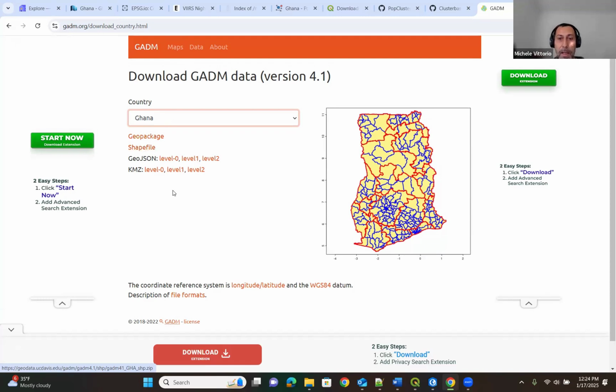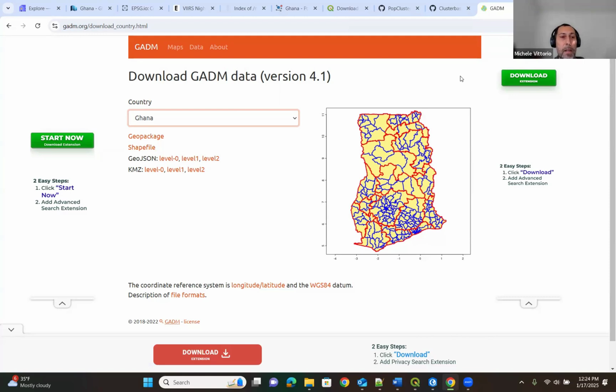You can see that level 0 is the external one, the country level. Level 1 is the state level, and level 2 are the small counties within the state. So you can download the shapefile with all the boundaries, and then you can store it.